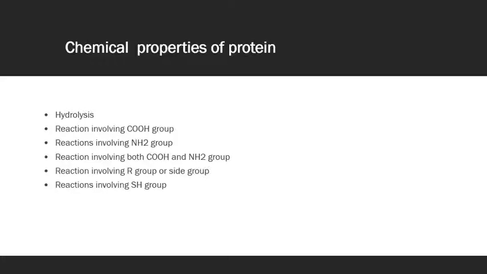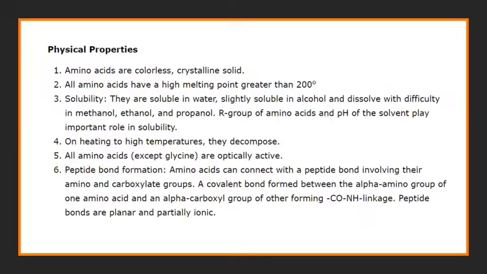R group: in the human body there are a total of 20 amino acids. All these 20 amino acids have a polypeptide chain. So this R group means the side branched chain. That is what we call the R group. Next is the reaction involving the SH group. So that's all the chemical properties of the protein.